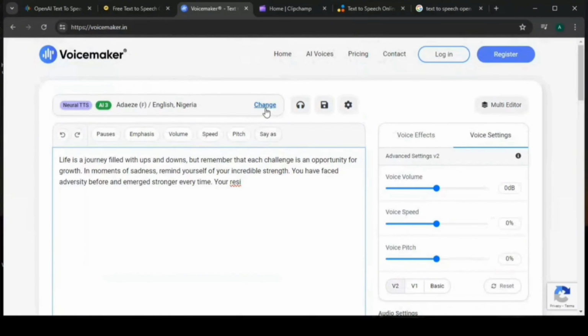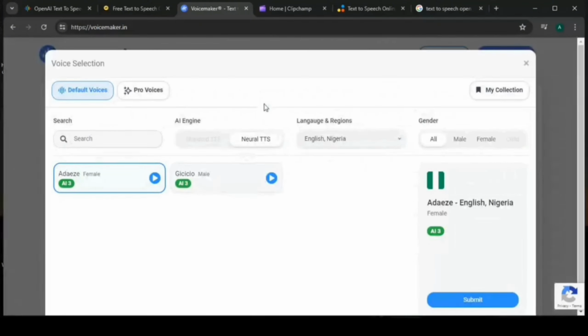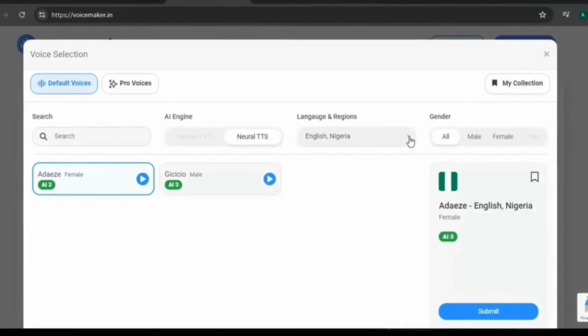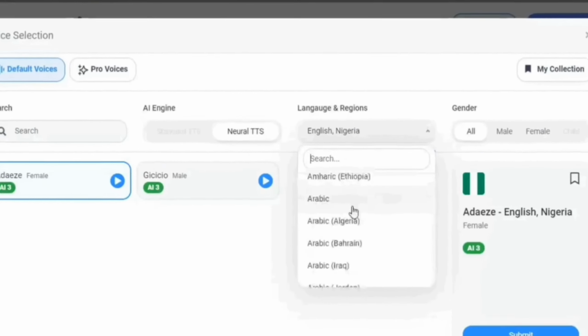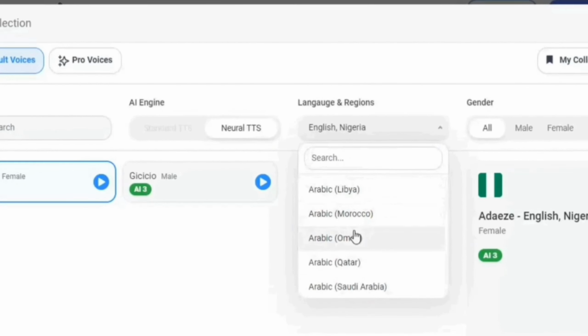I'm going to click on change voice because I want to show you where you can change your voice and add your characters, your female characters and your male characters. From this place, click on change so you can change your characters from the language, so you can see the list of the languages they have in case you want a specific language. They have so many languages. They even have English South Africa, and English Nigeria, which is where I'm from.